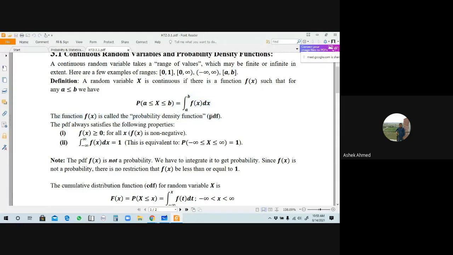In short form we define it as PDF. The PDF always satisfies the following properties. One property is the values of f of x will be greater than or equal to 0 for all x, we have to keep this in mind. Just like our criteria, the first property here is that f of x is greater than or equal to 0, always, for any value of x.